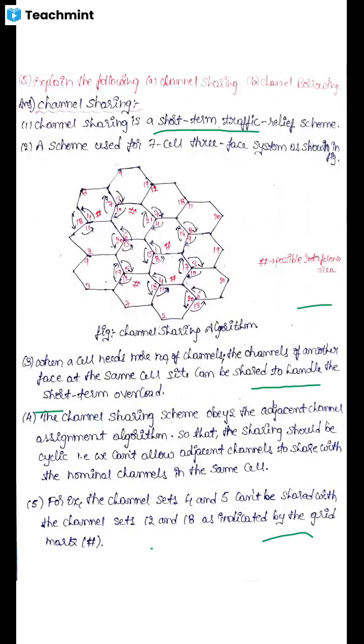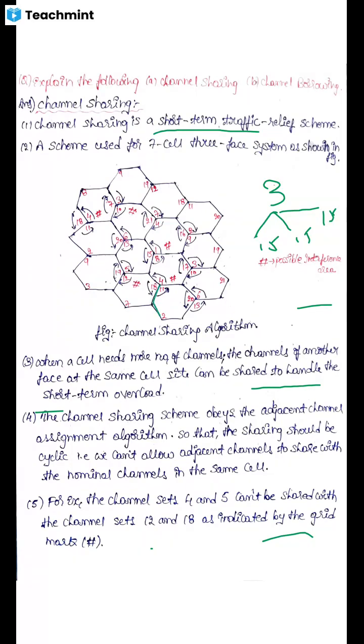So coming to channel sharing. In the previous class, in the frequency management chart, we had already learned that each cell consists of three subsets, and each subset consists of 15 voice channels. So here you can understand from this cell.